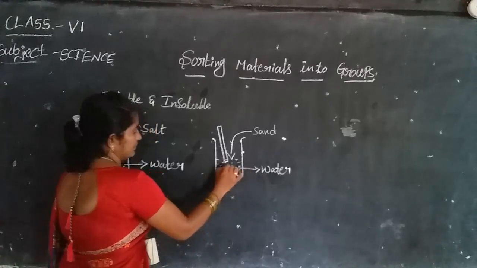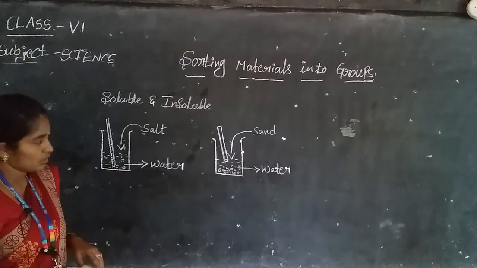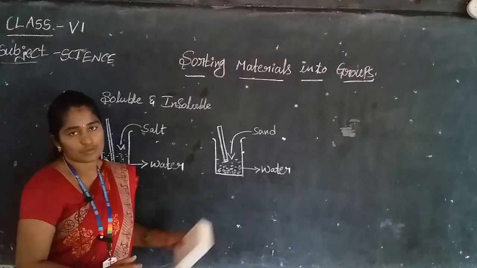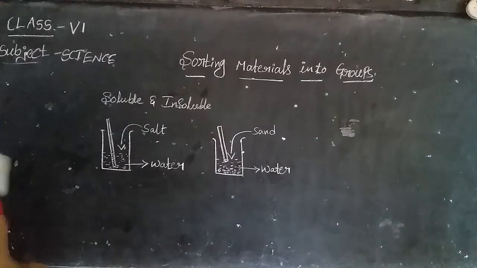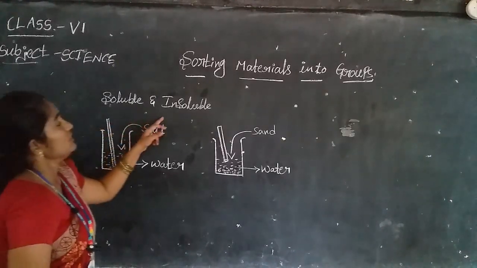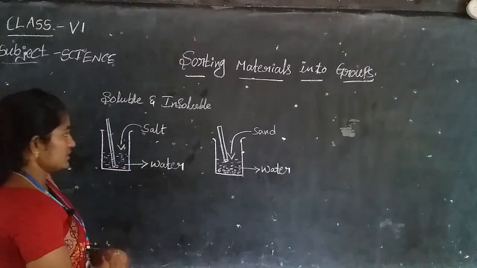Then what will happen? The sand particles are not dissolved in water. So it is called insoluble. It is called insoluble substances.